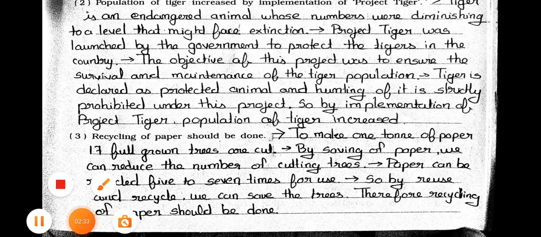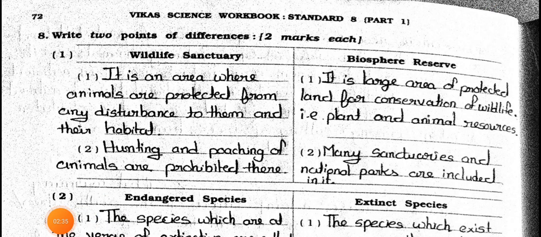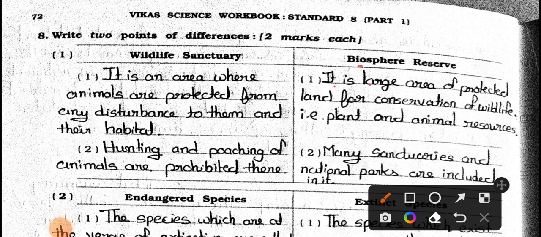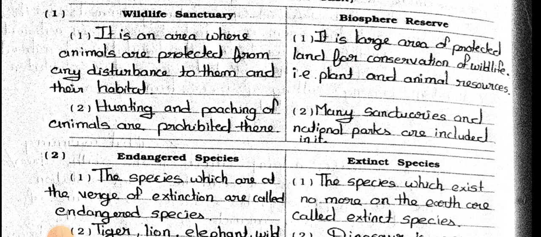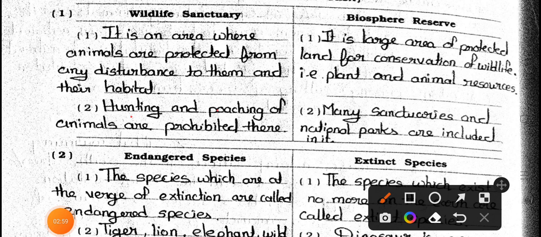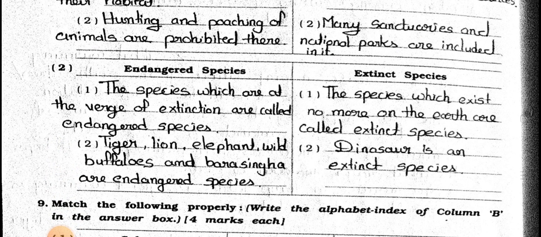Now see the next page. See the main 8. Write 2 points of differences, 2 marks each. Difference between wildlife sanctuary and biosphere reserve. Point 1. It is an area where animals are protected from any disturbance to them and their habitat. And in biosphere reserves, it is a large area of protected land for conservation of wildlife. Example, plant and animal resources. Point 2. Hunting and poaching of animals are prohibited here, and here many sanctuaries and national parks are included in it.